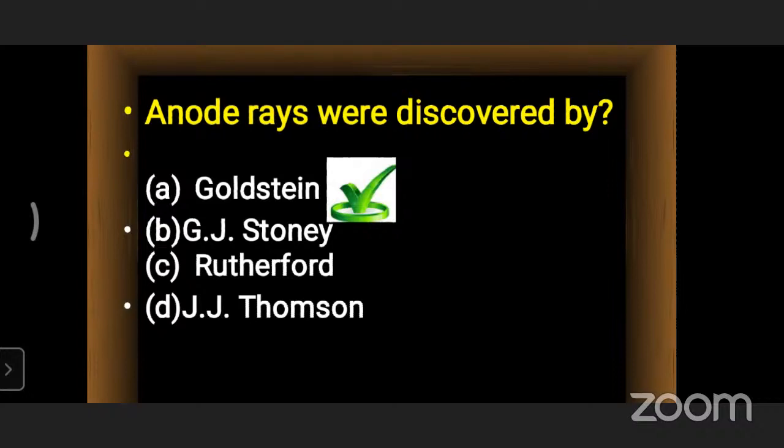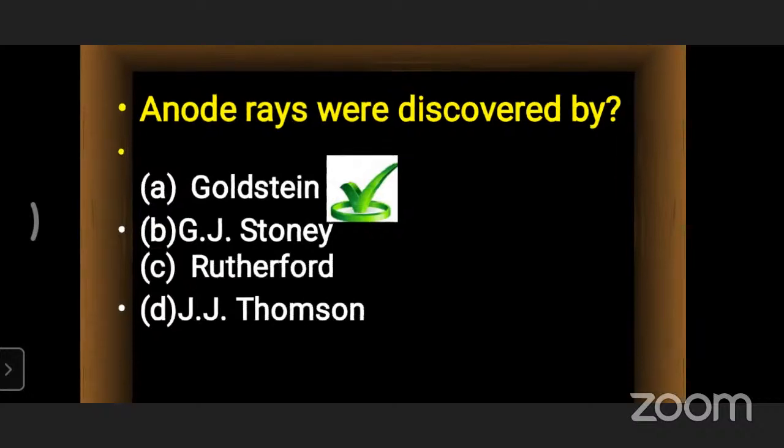Options, if you can see clearly, there is no concept in this. The direct answer will be Goldstein. Why? Because the person who invented the anode rays will be Mr. Goldstein. So Goldstein is the anode rays.